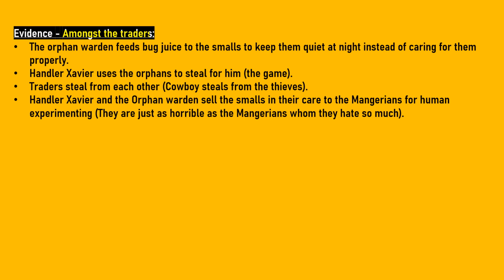Corruption runs straight through the novel. In the hierarchy, it runs right from the top, where the Mangarians are, to the posh, to even the traders at the bottom of the triangle.